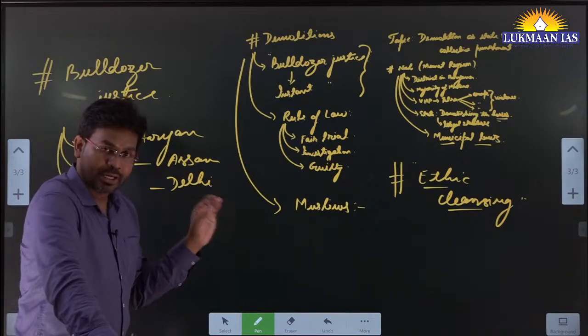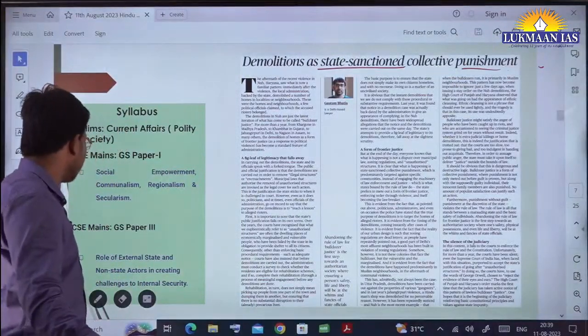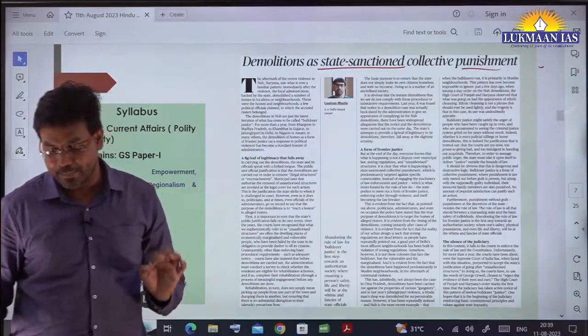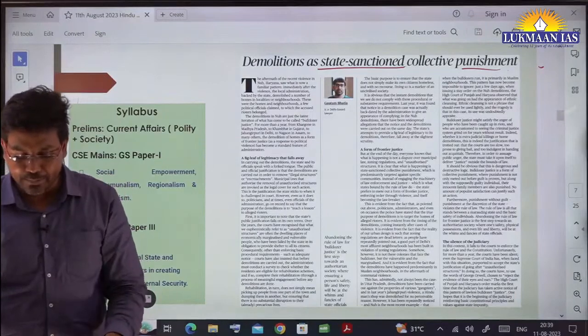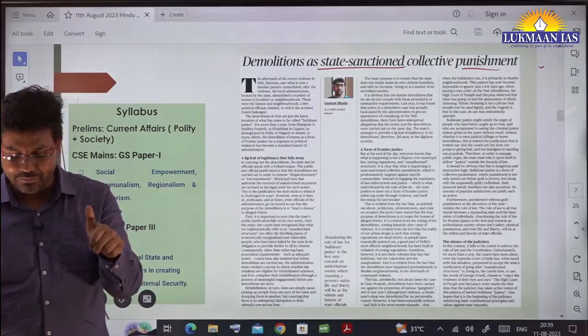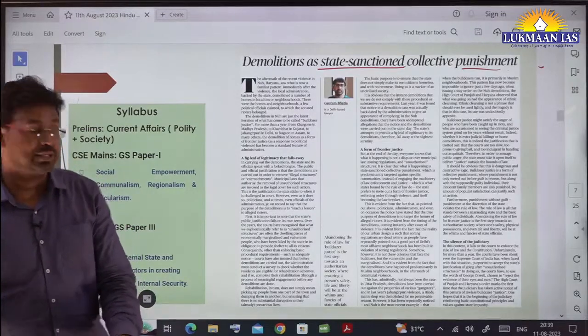So this is not done. The author says this is totally unconstitutional and there should be proper steps. The author mentions that abandoning the rule of law for bulldozer justice is the first step towards an authoritarian society where ensuring a person's safety, life and liberty will be at the whims and fancies of state officials.